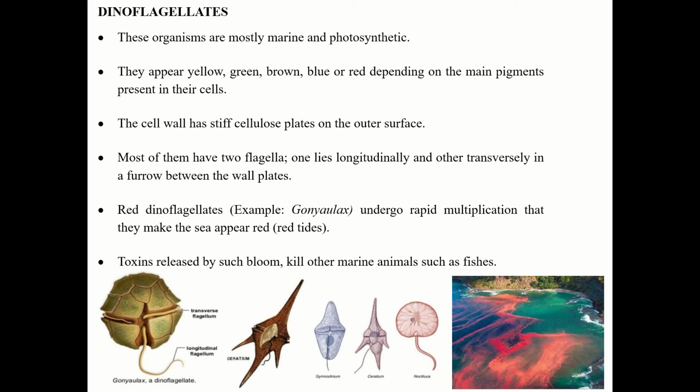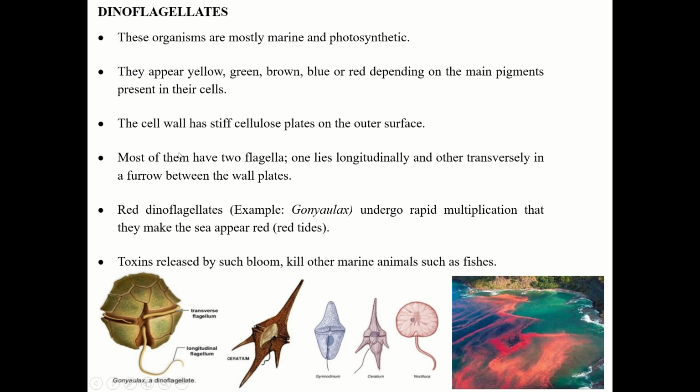The cell wall has stiff cellulose plates on the outer surface. So you can see here, this is the dinoflagellate Goniolax, and you can see these are the plates. These are called as the plates on the cell wall. Now these are the two flagella. This is one flagella which is called as the transverse flagellum, and this is called as the longitudinal flagella. That's why called as the dino. Di means two flagella. One is transverse and one is longitudinal flagella. So this is the characteristic of dinoflagellates, that they possess two flagella. One is transverse and one is longitudinal.